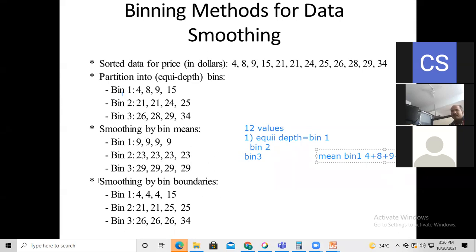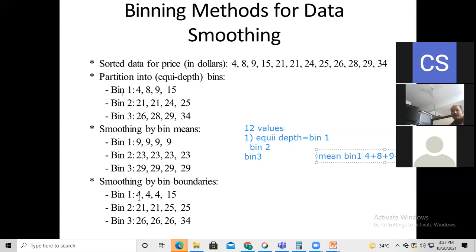And the third part is smoothing by bin boundaries. So what are the boundaries here? The highest boundary and the lowest boundary for bin 1. The lowest boundary is 4 and the highest boundary is 15. It means each and every value we are going to replace by the lowest value or the highest value. You can see which value is nearest to the lowest value, and that we are going to replace with the lowest value.